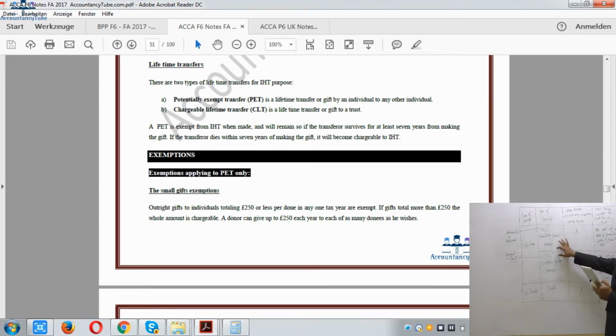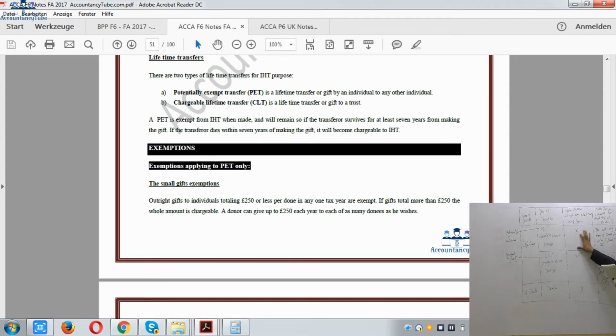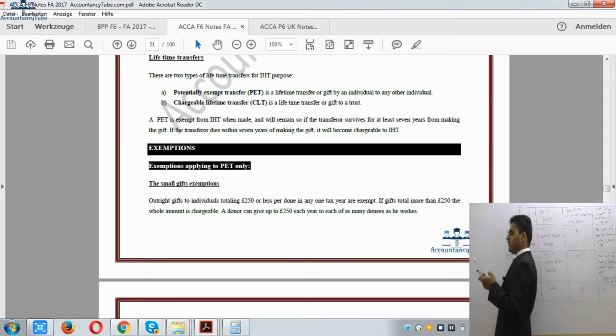One type is potentially exempt transfers, as listed on the board, and the other is chargeable lifetime transfers. I've already explained what these are, so you do not need to look into the definitions. However, just beneath that it says a PET is exempt from IHT when made. As I said, we will not have to pay any tax when it is gifted during lifetime, because it is from one individual to another individual, and it will remain exempt if the individual survives for 7 years. So tax will only be paid if the donor dies within 7 years of making the gift, right? And after that it says if the transferor dies within 7 years of making the gift, it will become chargeable.